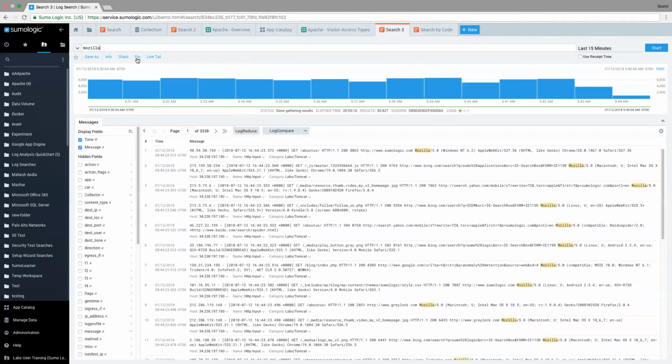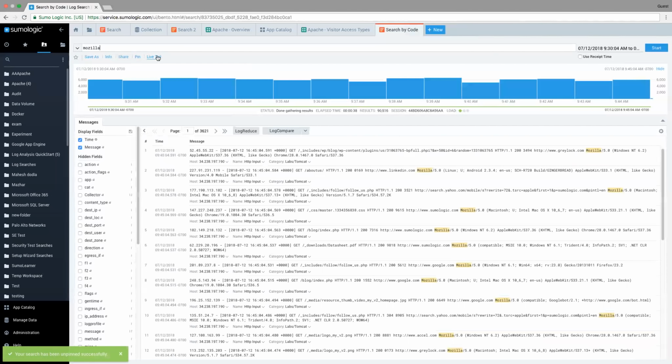Let's see. A couple of other options here. You can pin this search, which is going to allow the search to continue to run, even if you step away from or log out of your system. And then live tail, and we'll look at live tail in a moment, so I'll leave that on the back burner. Other pieces of information on this screen, there's a lot going on, so I want to make sure that we're aware of it.